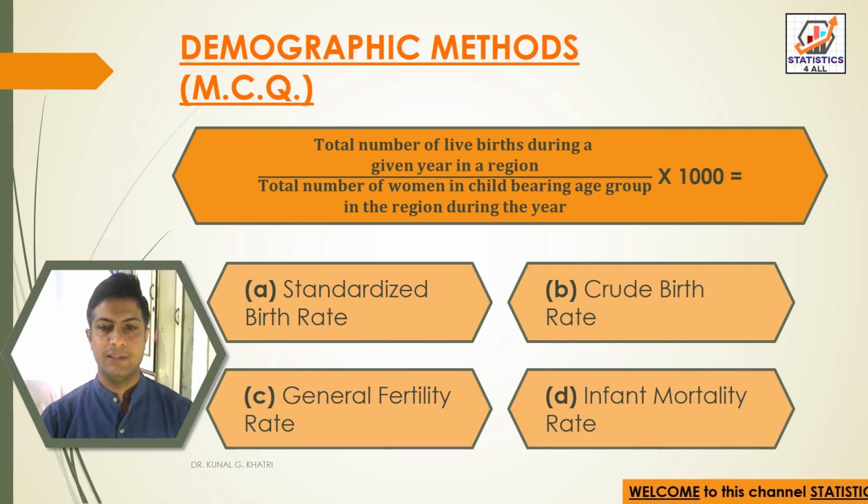So here we have answer option C, that is general fertility rate, that is equal to total number of live births during a given year in a region divided by total number of women in childbearing age group in the region during the year into 1000.